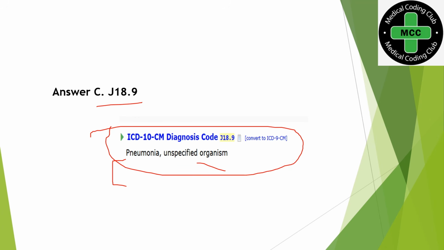It's like a supplementary word of pneumonia. We have chosen unspecified organism because in the documentation no organism was identified. So you have to go with J18.9. Again, I hope it is clear for everyone.